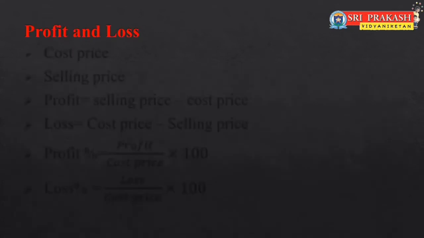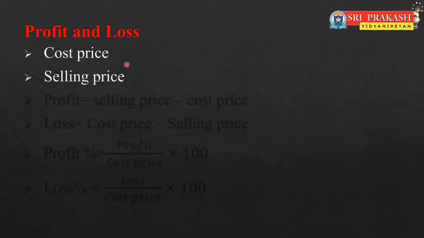Now let's recall the terms profit and loss. In the previous session, we understood in which case we will get profit or loss. Now, let us recall the terms related to profit and loss. Cost price. Price of an item at which an article is purchased is called cost price. For example, we purchase a pencil for 5 rupees. Here 5 rupees is the cost price of the pencil.